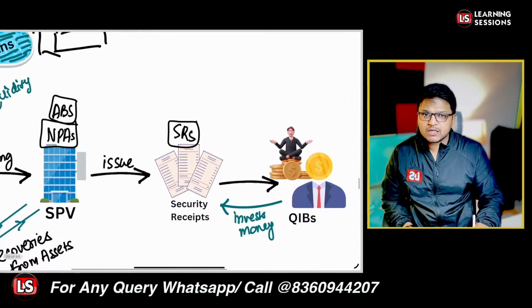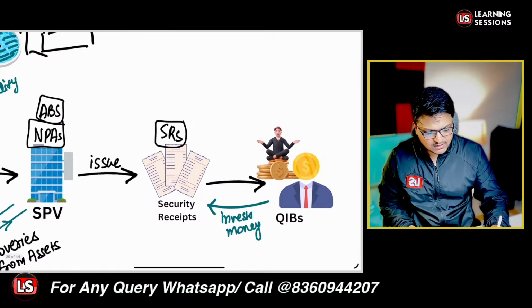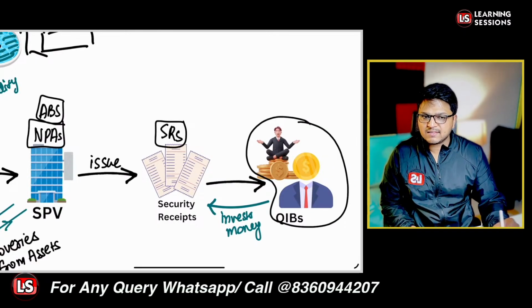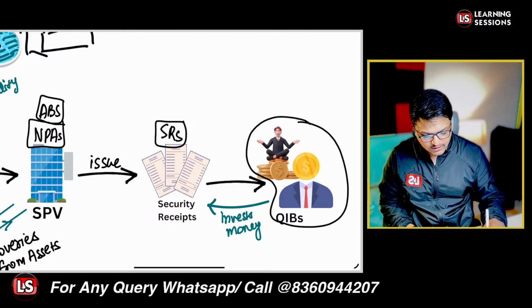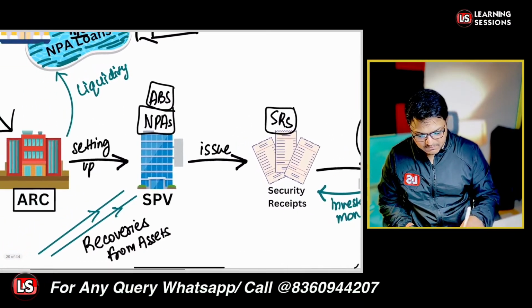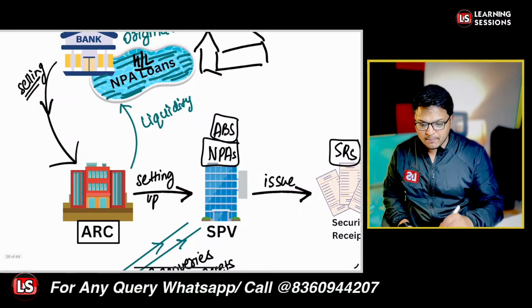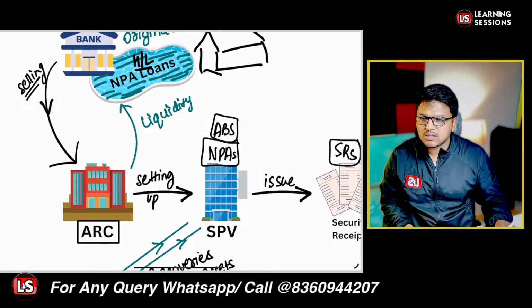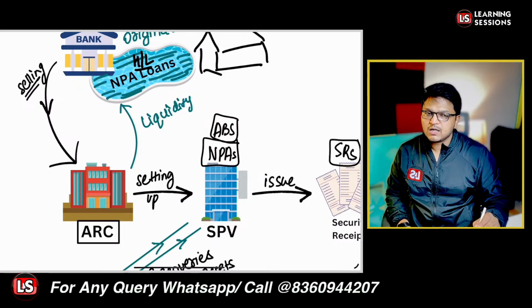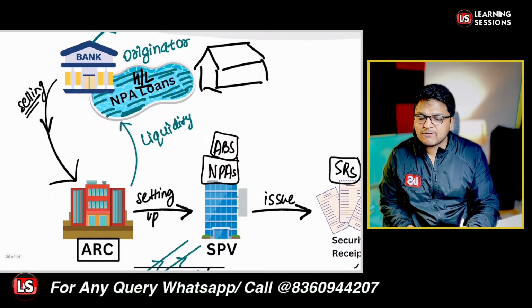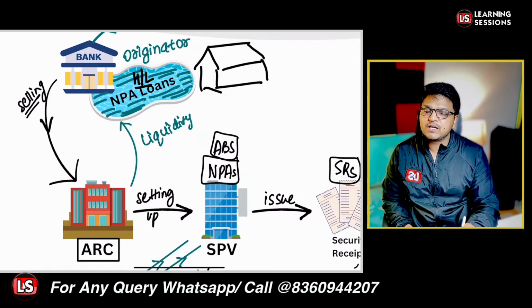And further, the QIBs are going to invest in these particular SRs, right? So the investors are going to invest in these SRs, that is the security receipts, and further they will be investing money. There will be money with the SPV, that is with the ARC. ARC will be paying the liquidity to the bank. Now the banks whose liquidity was not there will be having the liquidity again, because they have cleared off the NPAs from their balance sheet.